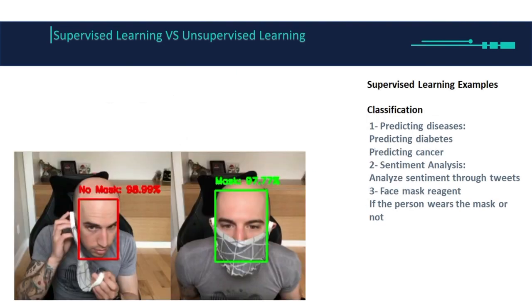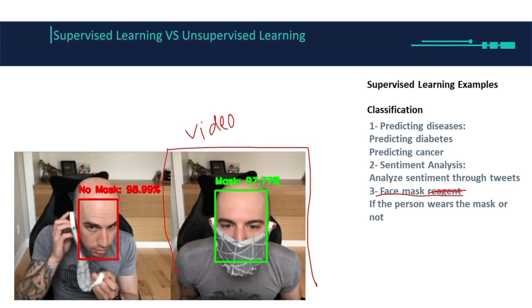Another example we have here is face mask detection. Forget about the region. Here we can see that it's not an image, it's actually a video. I am giving these examples intentionally because I'm taking it step by step, from simple data to complicated to very complicated data. Here we have a live video, and in that camera we have an application. In that application we have a machine learning model or deep learning model.